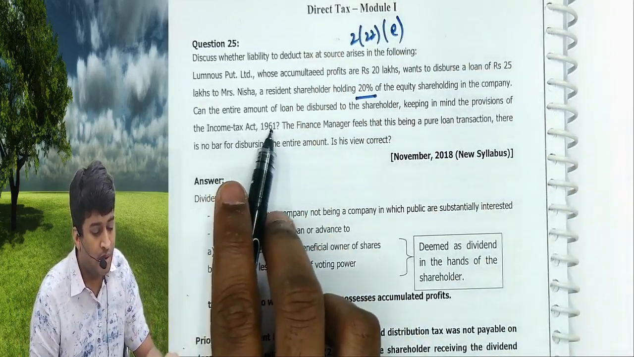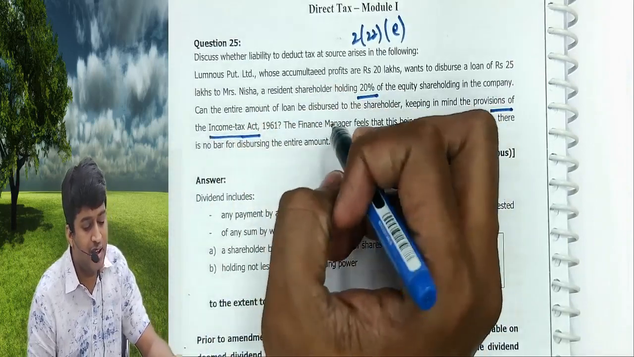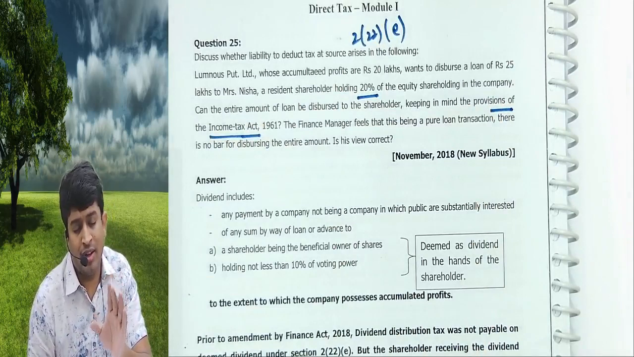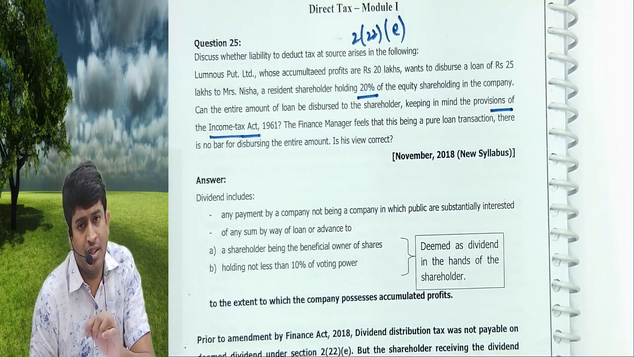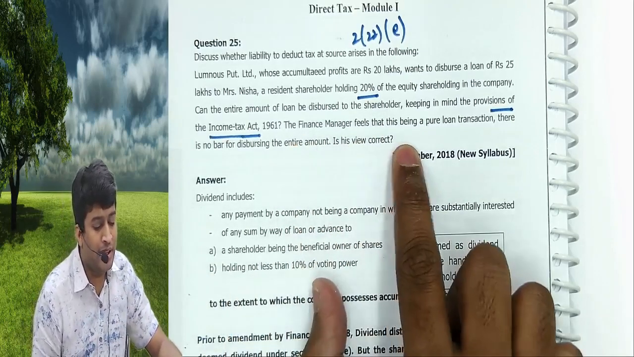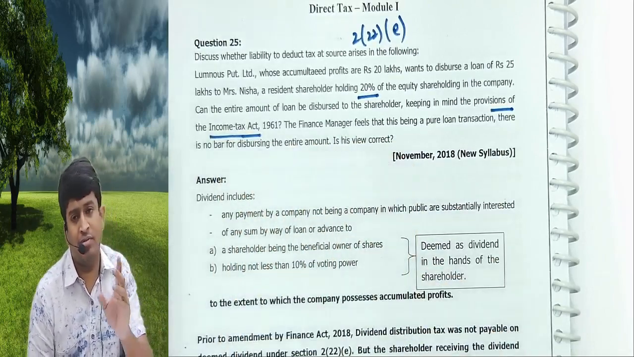Can the entire amount of loan be disbursed to shareholder keeping in mind the provisions of Income Tax Act? Wrong, fellow. If you give an amount to a shareholder as advance or loan, the company has to pay tax at 34.944% under section 2(22)(e). You should not do that. The finance manager feels that, this being a purely loan transaction, there is no bar on disbursing the entire amount. Is his view correct?